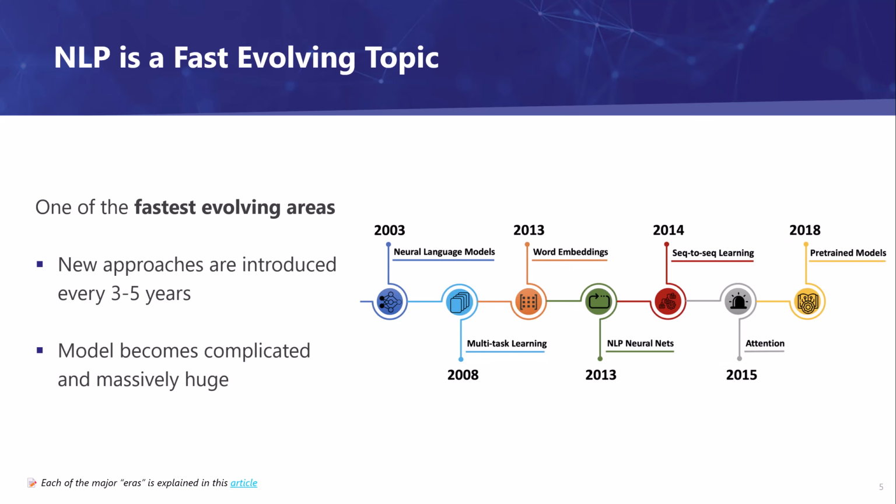NLP is one of the fastest evolving topics in machine learning and AI. New approaches are introduced almost every 3 to 5 years, and models are becoming bigger and bigger, and of course much more complicated than ever. If you look at the past 20 years, every 3 to 5 years a totally new model or way to approach natural language processing problems has emerged. If you're interested to read about these major changes or major approaches in language processing, you can access this article to read about each of these major eras.